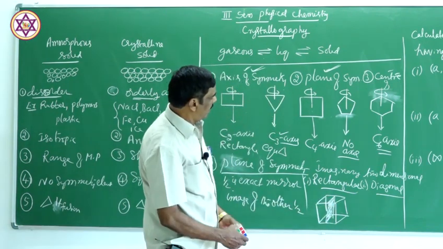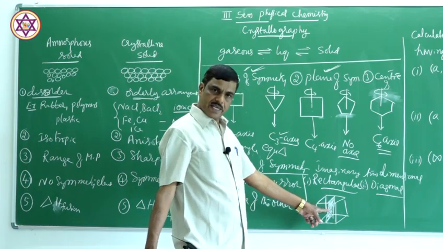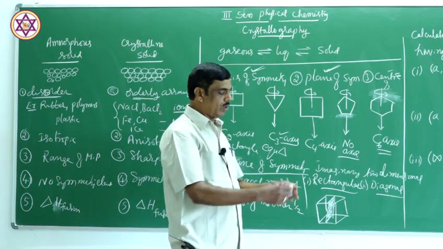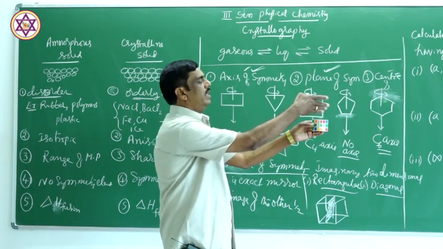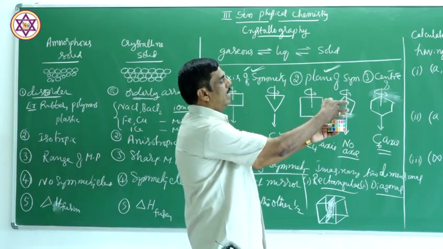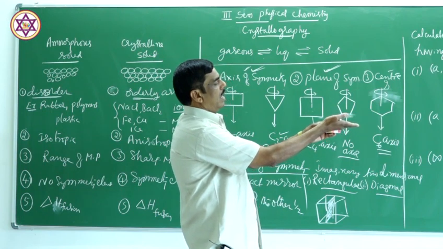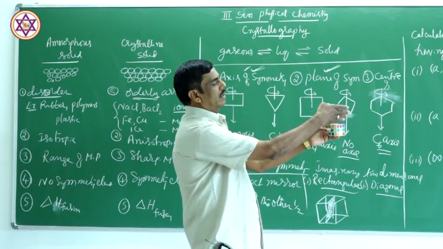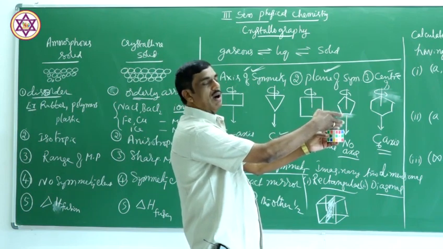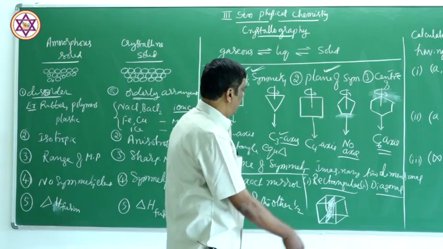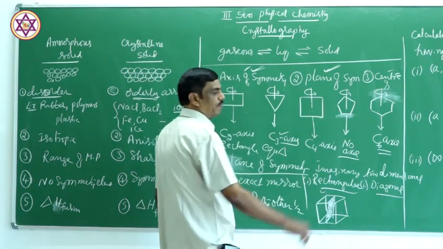So, the rectangular plane of symmetry bisects and passes through the faces of the cube like this. Either you pass that plane here or here, anyway. This plane of symmetry bisects this cube into two equal halves. One half is the exact mirror image of the other and it is represented like this.